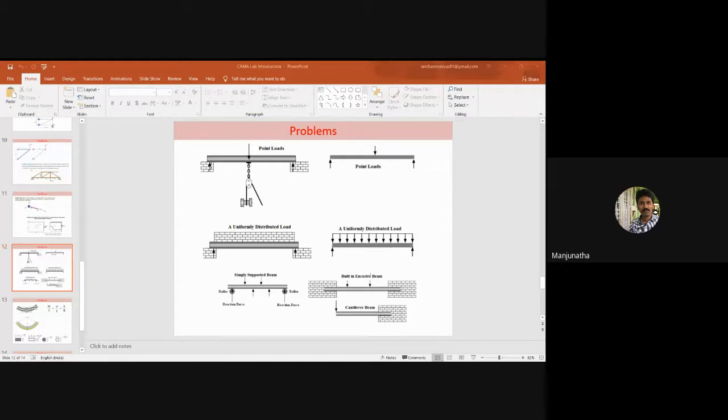Sir, cantilever. Uniform and non-uniform distribution. Okay, very nice. Any other types of beams? Simply supported beam.